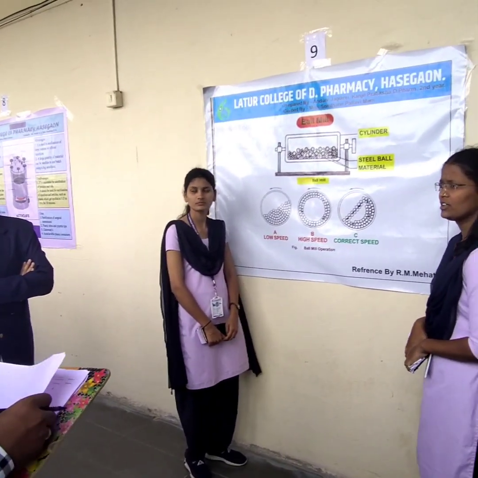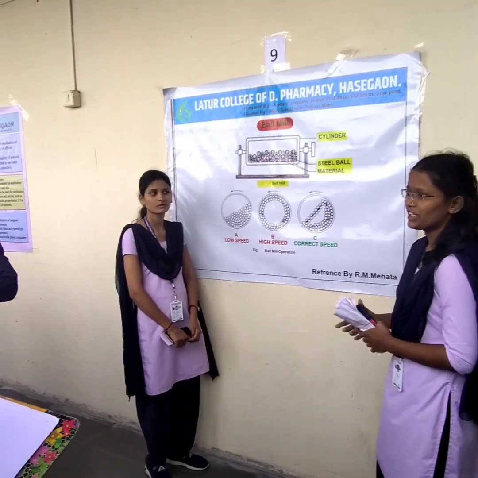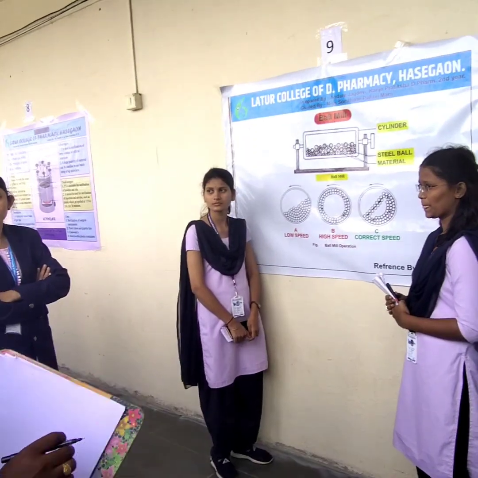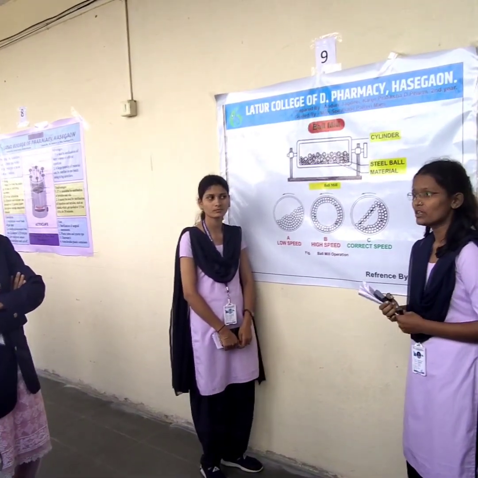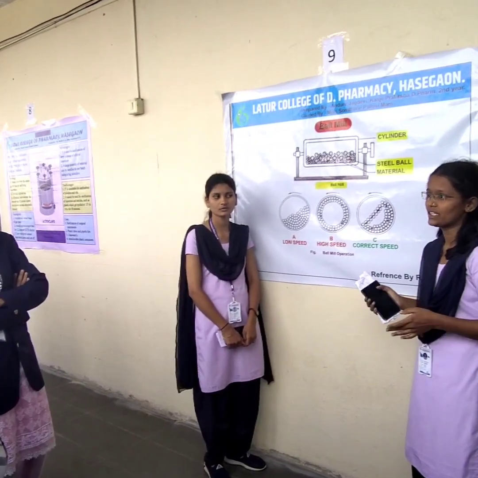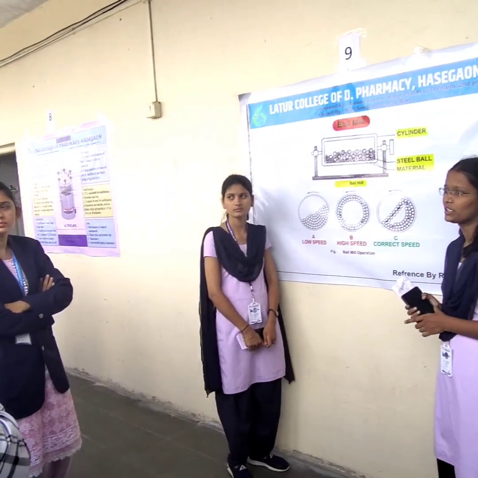On which principle is it based? Impact and attrition. What is the difference between impact and attrition? Impact means the force is acting on one side of the material, and attrition means forces from both sides, right side and left side, act on the material.